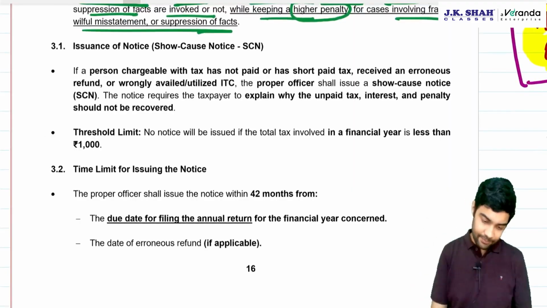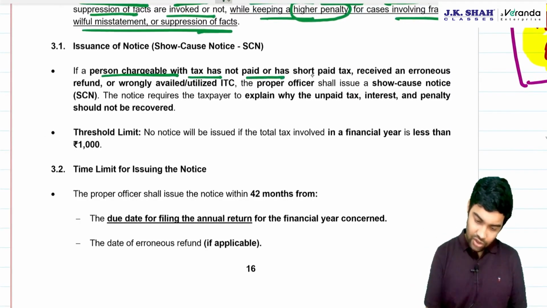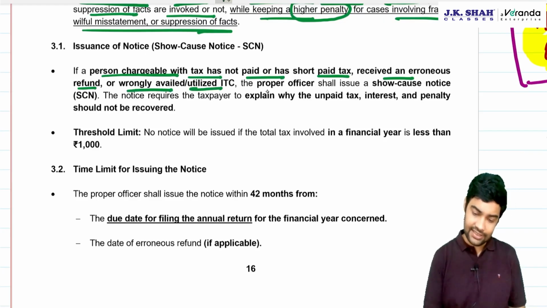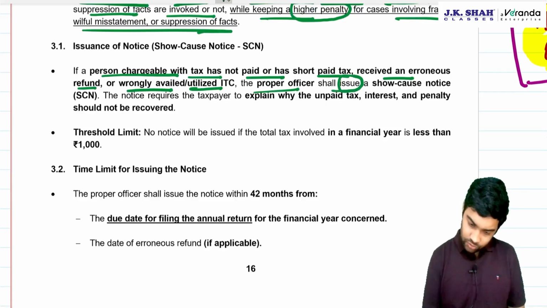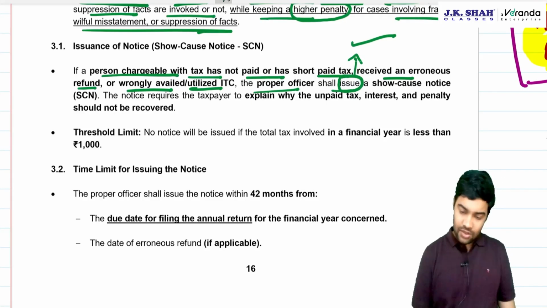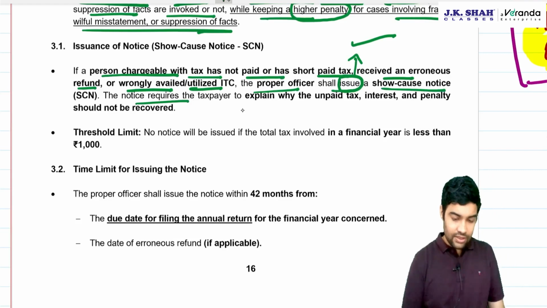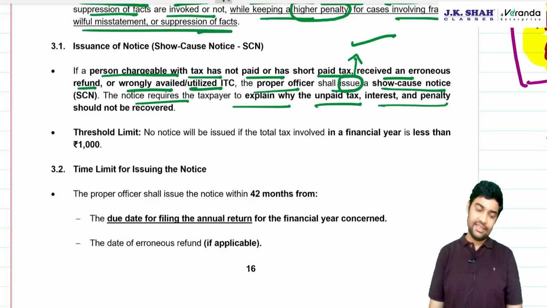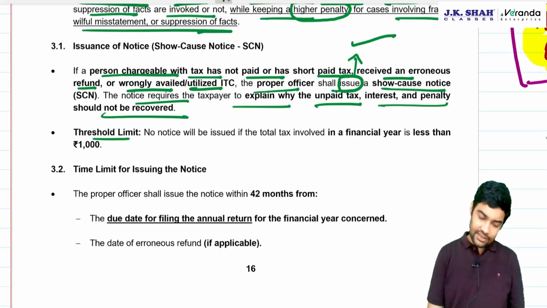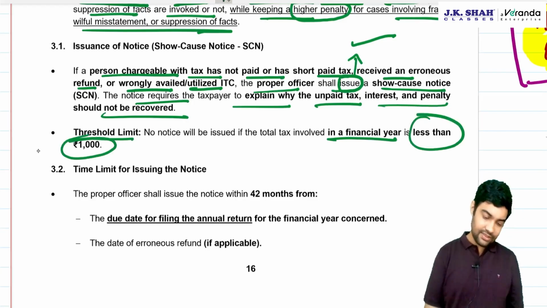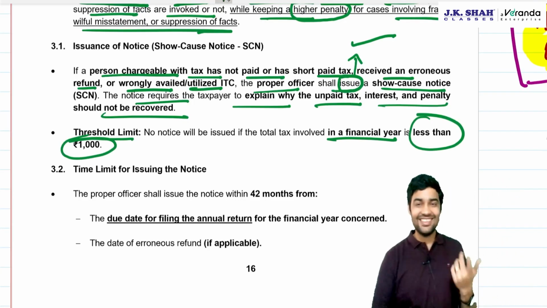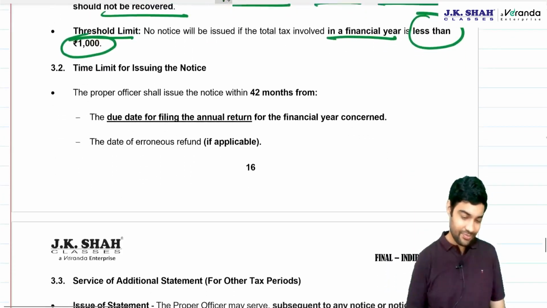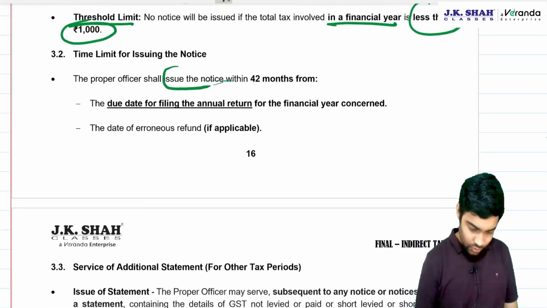Show cause notice. Let's see. If a person is chargeable with tax not paid, short paid, erroneous refund received, wrongly availed ITC, wrongly utilized ITC, the proper officer shall issue show cause notice. The notice requires a person to explain why unpaid tax, interest, or penalty should not be recovered. Threshold limit in a financial year: if it is less than 1000 rupees, then don't issue a notice. This is CGST because you are reading CGST law. Proper officer shall issue notice.